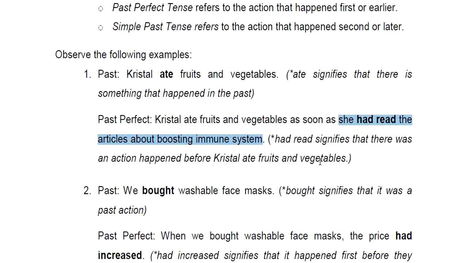And after reading articles about boosting immune system, she ate fruits and vegetables. So this is now the second action. That's the reason why it is in the simple past tense. So this is in the past perfect tense, and this is in the past tense.